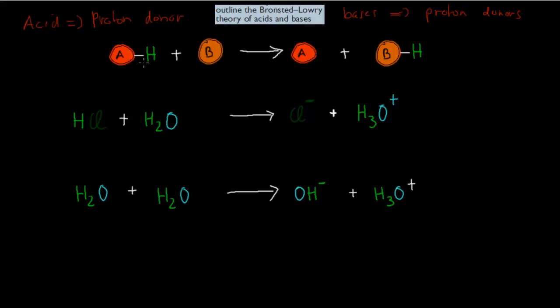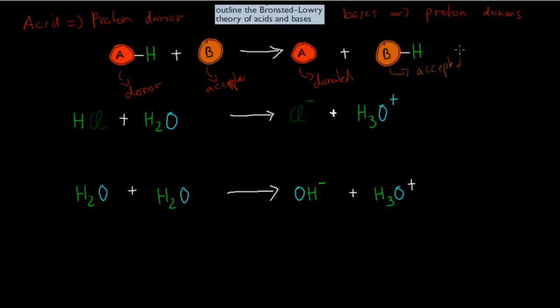If we have an acid, for example hydrochloric acid, it has this hydrogen attached. And we have a base which has no hydrogen attached, or hasn't grabbed that hydrogen yet. So the acid itself is the donor. In a second it will donate that hydrogen, and the base will be the acceptor. You can see that when it comes to the reactants. As you can see, the acid, A for acid, has now donated, so it has lost the hydrogen, and B has accepted the hydrogen.